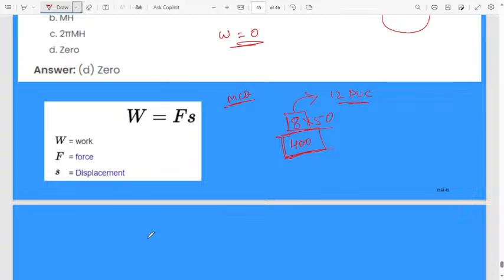Tomorrow I will definitely give the physics formulas list. I am still making it. I will give the physics formula list, and tomorrow I will also do the remaining formulas. Then tomorrow I will take a maths revision class around 11:30 or 12. Check the live at this time, 11:30 to 12.